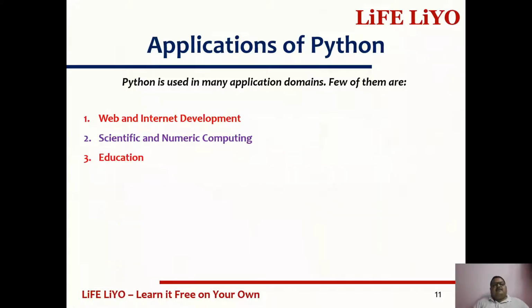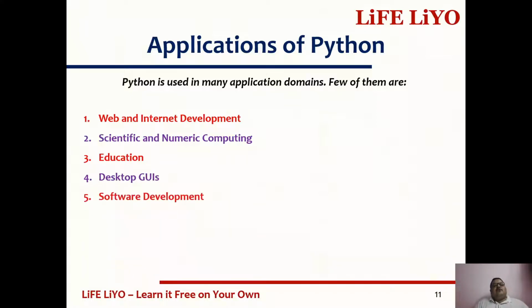Next, education. Python is useful in the various education platforms also. Next, desktop GUIs. For example, on many online platforms, when you go for any examination, they capture your photograph or some other details from you and store them. If you observe that application, it will be some window-based application that has icons like buttons, radio buttons, text boxes, rich text editors, anything. All these are graphical user interface applications of the desktop. That can be developed with the help of Python also by using tkinter.